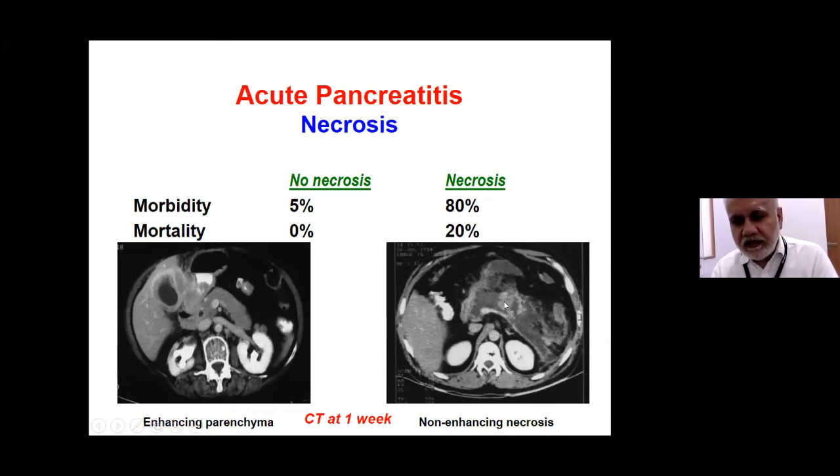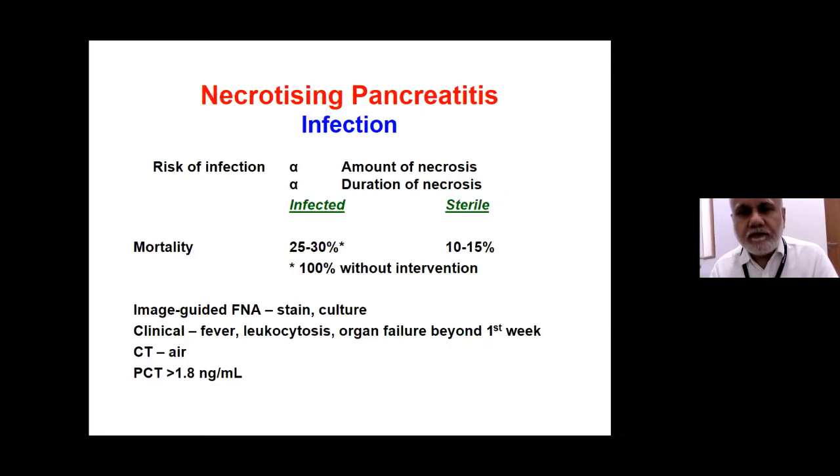And here you see that only very little of the parenchyma is enhancing, and most of the rest of the pancreas, including the head and the body and tail, is non-enhancing. So this is necrosis. And that is the reason why most people would do the CT scan at about a week's time, because by the time the necrosis has demarcated, you can know its extent, you can know how severe the acute pancreatitis is.